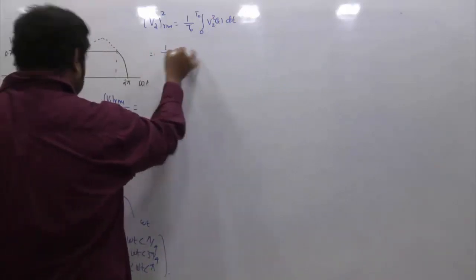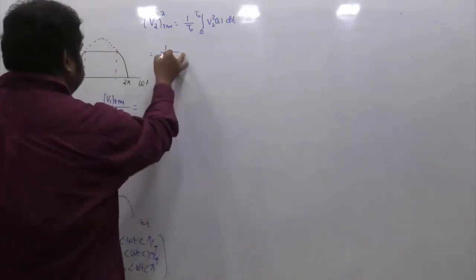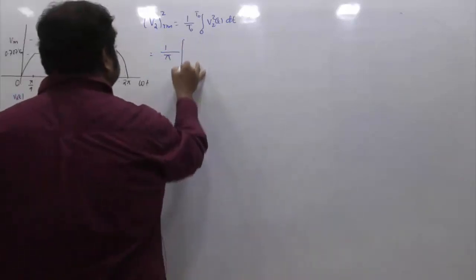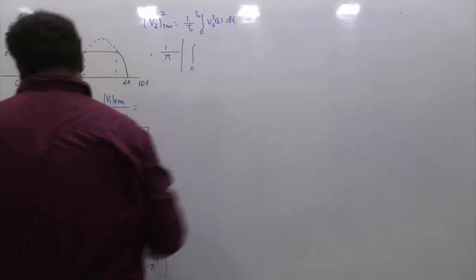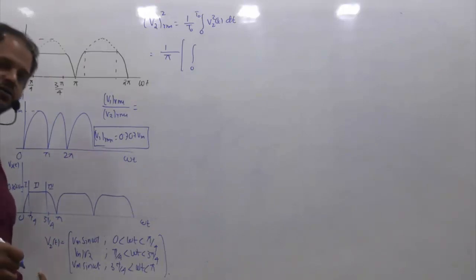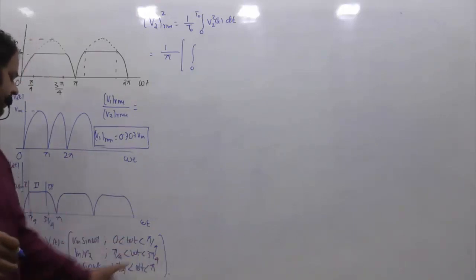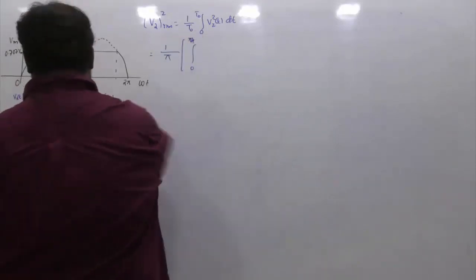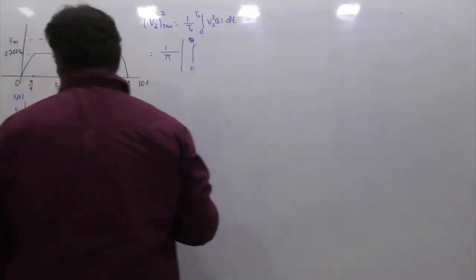So this happens to be 1 by T naught. T naught is nothing but the period, pi. Because we have separate representations over one period, instead of taking directly 0 to pi, I am breaking this into 3 parts: 0 to pi by 4, pi by 4 to 3 pi by 4, and 3 pi by 4 to pi. So 0 to pi by 4,